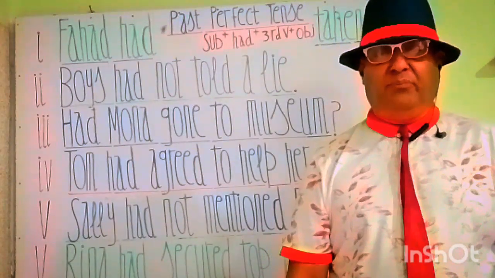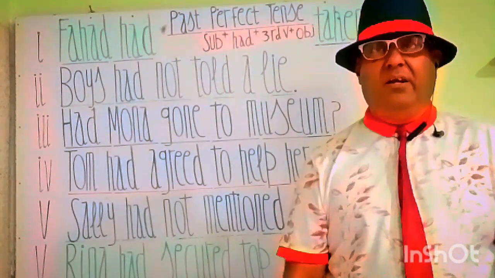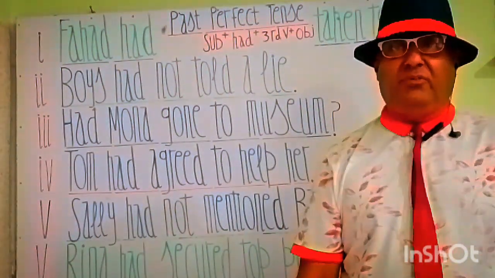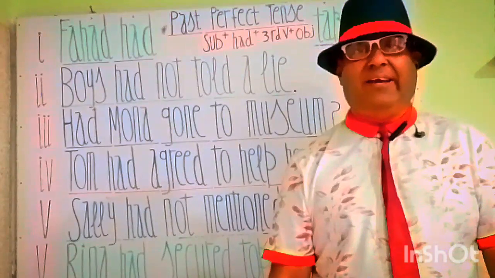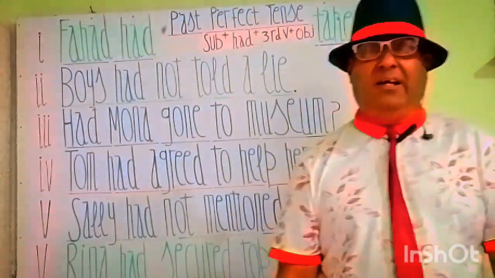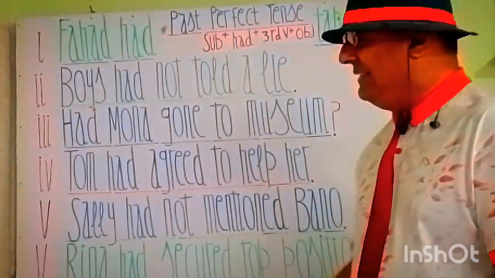This is a positive affirmative statement. Let's move to the next sentence.